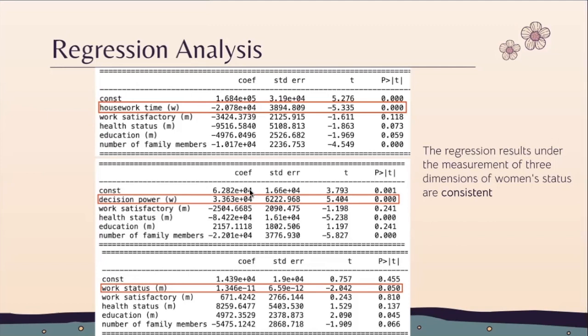The second one is about women's decision-making power in the family, and the coefficient is significantly positive. It reflects that if a woman has decision-making power, her husband tends to have more income. The third is about women's work status, and the coefficient is significantly positive. It reflects that husbands also tend to have more income if women are involved in the workforce. So the results are consistent across the three dimensions of women's status.